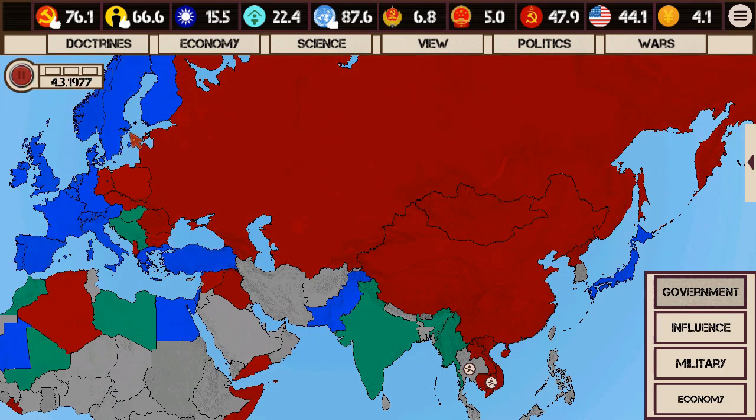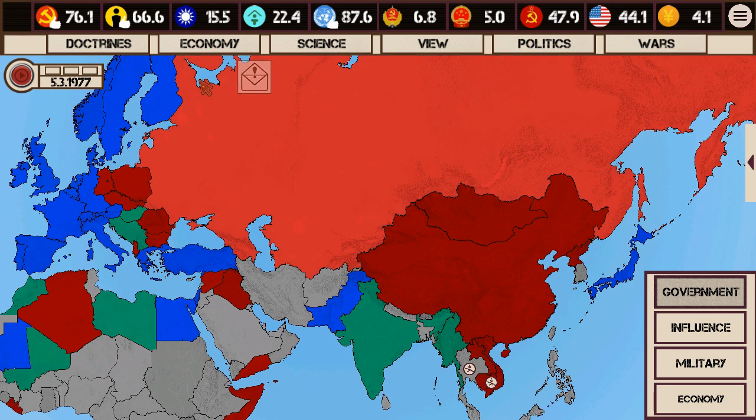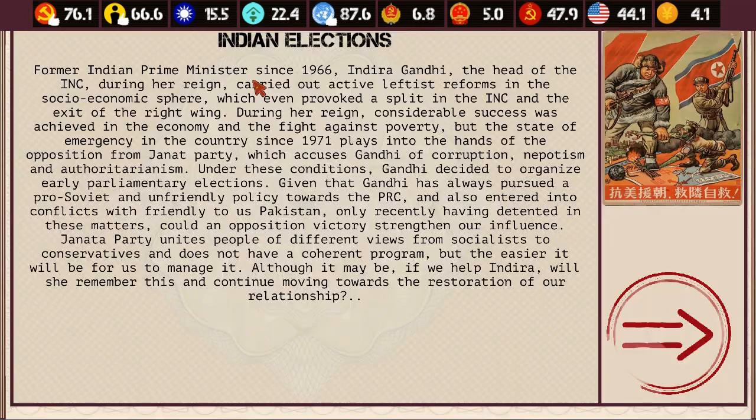It's 1977 here in China, and we are leading our country forward after the death of Mao, which we saw last game. And we've got our first event here.